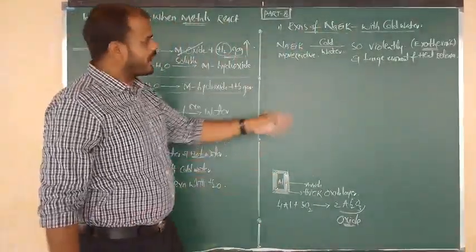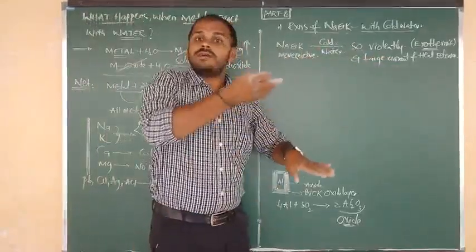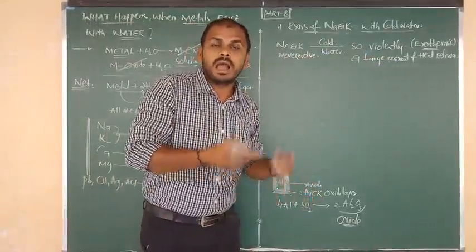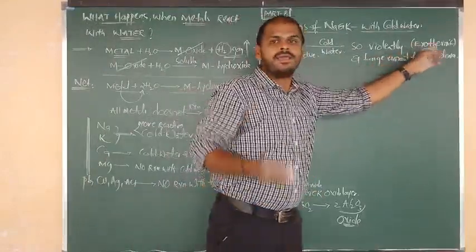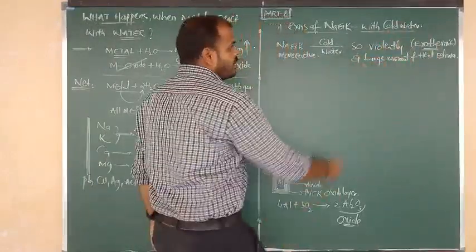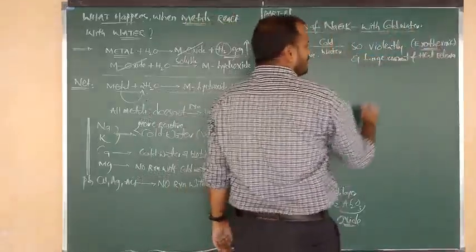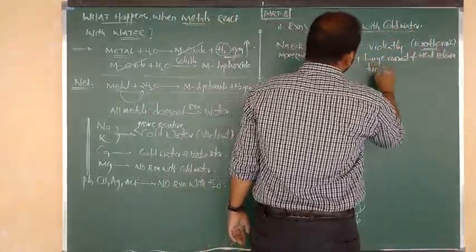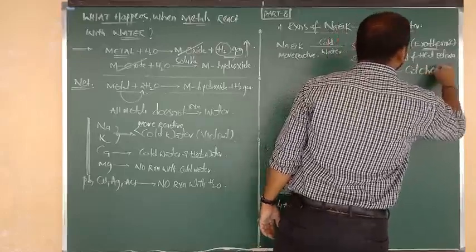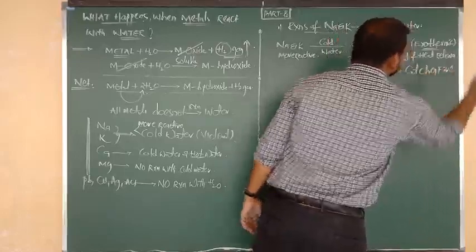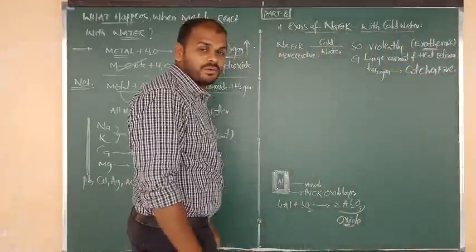Hydrogen gas. That hydrogen gas easily catches fire because it is a highly exothermic reaction. Due to the release of a large amount of heat, hydrogen gas immediately catches fire. Understood, all of you?